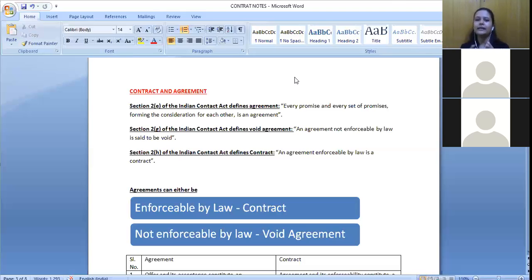So does it mean that all the void agreements that we have are not enforceable, or can we enforce it in some way? Void agreements, can we enforce it in some way other than approaching the court? Ma'am, like outside court settlement, are you talking? It may be anything.